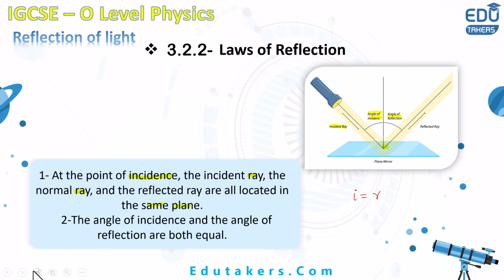The same thing is given here. The angle of incidence and angle of reflection are both equal. If the angle of incidence increases, the angle of reflection also increases in such a way that both of these angles are equal.